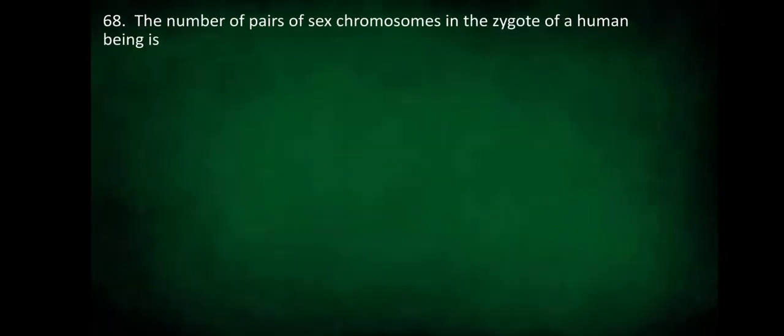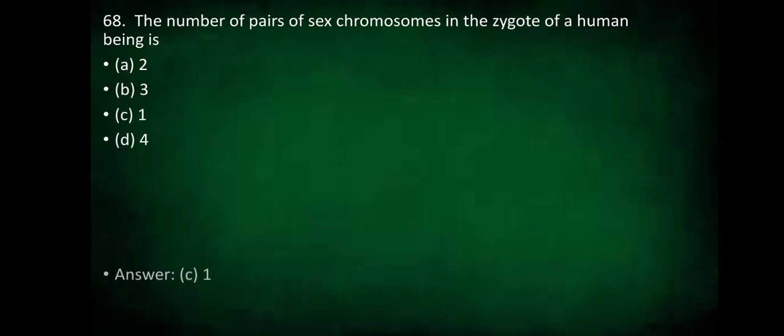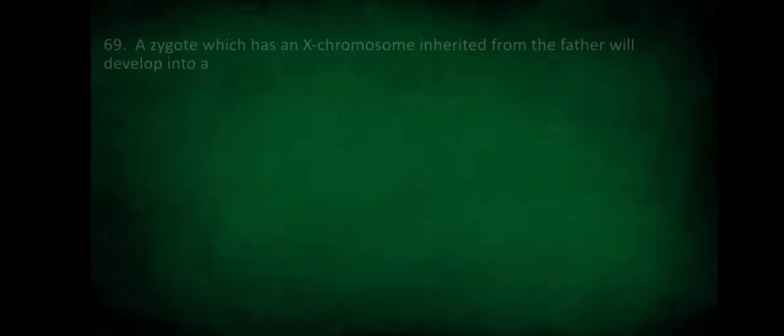The number of pairs of sex chromosome in the zygote of a human being, is it 2? Is it 3? Is it 1? Or is it 4? So the number of pairs they are asking, the number of pairs of sex chromosomes in the zygote of a human being is 1 pair. 1 pair of sex chromosome is present.